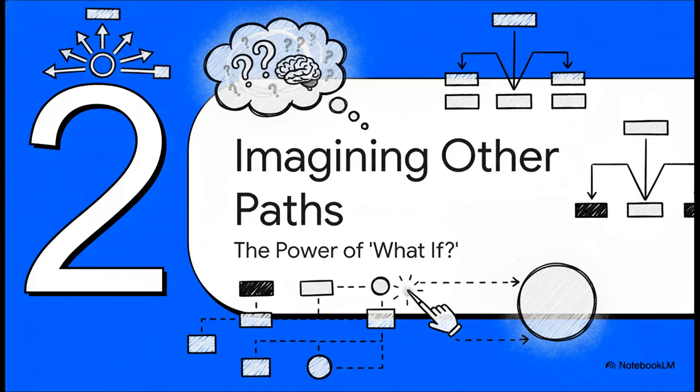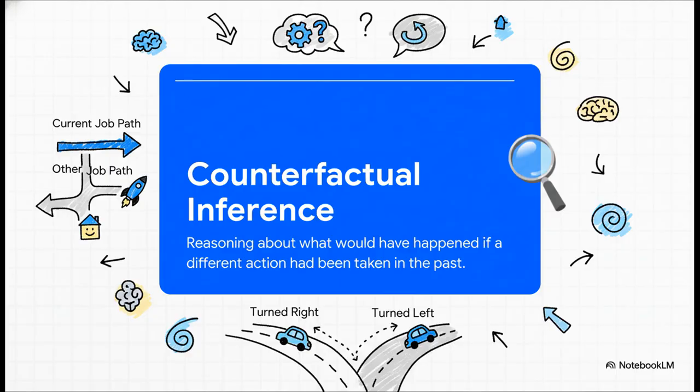So, to tackle this problem, the researchers turned to a really powerful idea from a totally different field, causal inference. They asked, what if the AI could just imagine the results of the actions it didn't take? What if it could fill in those blank spots all by itself? This whole process has a name. It's called counterfactual inference, and it's really the engine that drives this entire method.